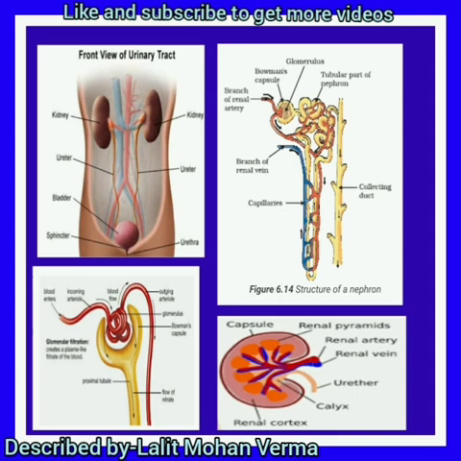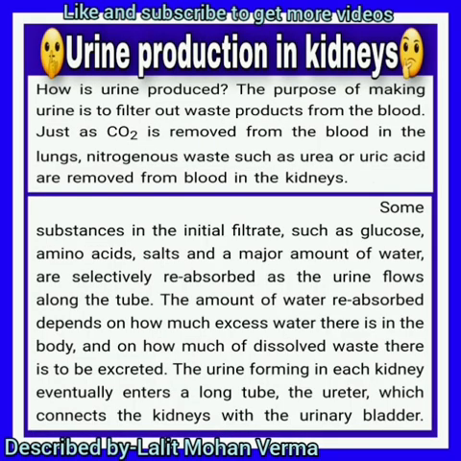And in the fourth diagram, you can see the internal structure of kidney. The notch showing in the kidney is called pelvis or hilum. Renal artery, renal vein, ureter are visible there.